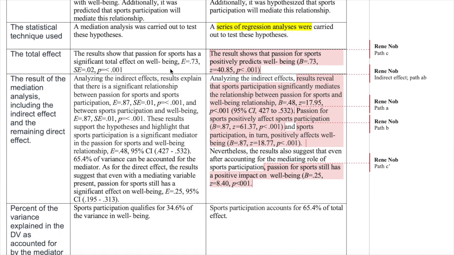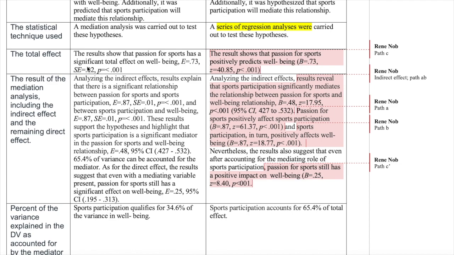So first I asked him to talk about the total effect. The student said, "The results show that passion for sports has a significant total effect on well-being." I tried to specify this and gave it a bit of a direction, and I changed some of the values here. So what I said is that the result shows that passion for sports positively predicts well-being. He used the notation E, because the output states estimate, but that is actually the unstandardized regression coefficient. So the correct notation is B.